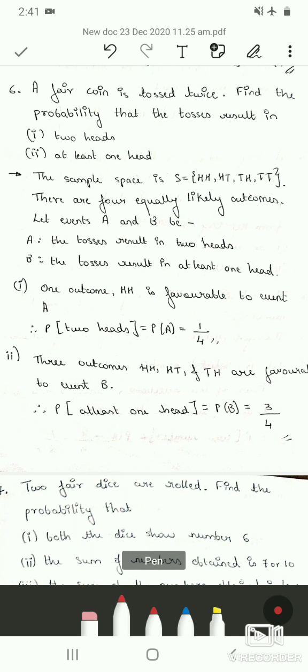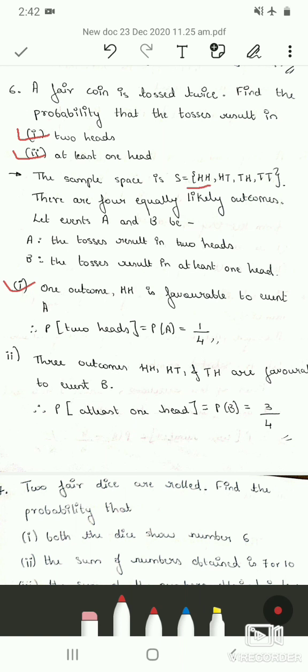Let us consider 2 events. Let event A be the tosses result in 2 heads, and event B be the tosses result in at least 1 head. For the first sub question, that is the tosses result in 2 heads, there is only one favorable outcome for this event, that is head, head.